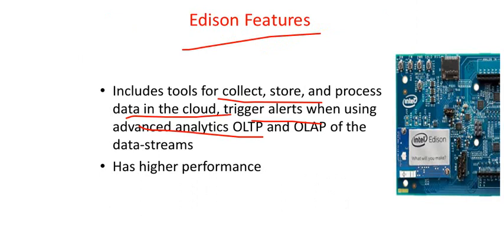Mostly this is useful whenever you have online transaction processing and online analytical processing. Its structure and online features are conducive for you to run those kinds of applications, right?